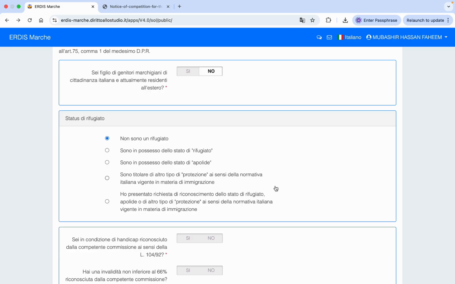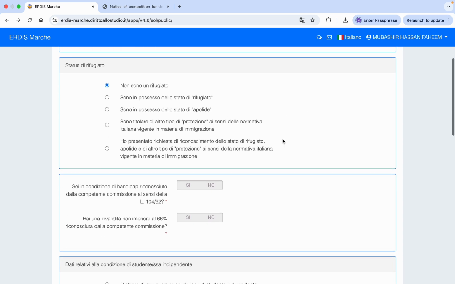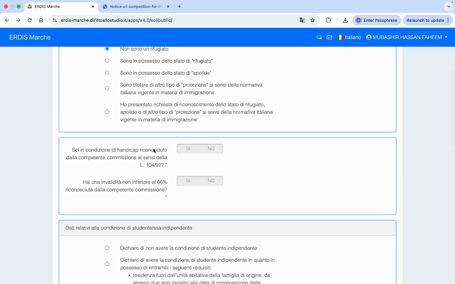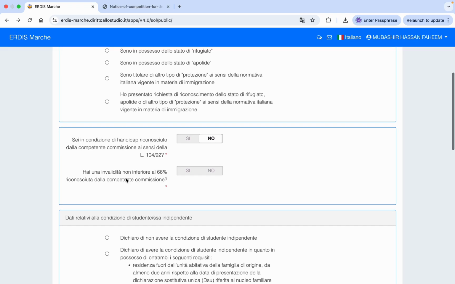So if you are a fresh student coming from a country, then you need to take only the first one, which is that you are not a refugee. The others are for illegal immigrants or for refugees. Then here, if you have any disability, then you need to tick on Sì, otherwise tick on No. And if you have a disability which is not less than 66%, then you need to tick on Sì, otherwise tick on No.